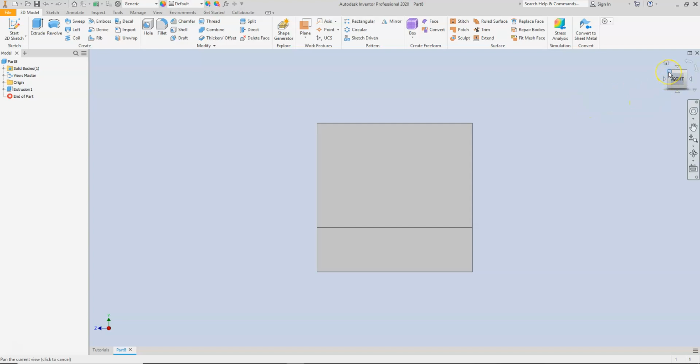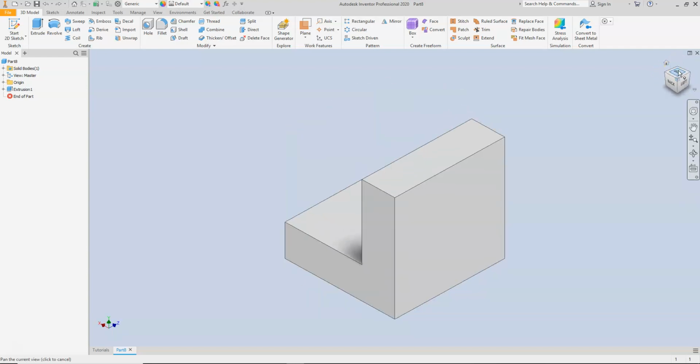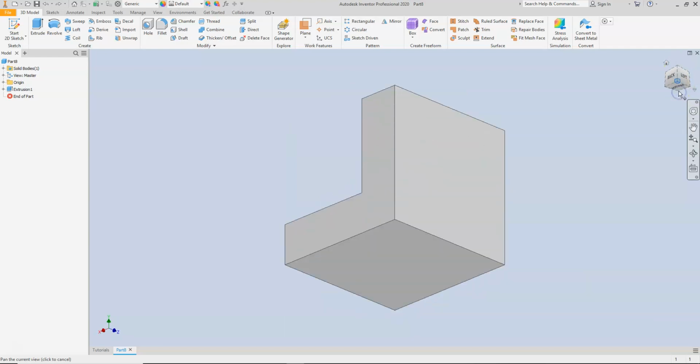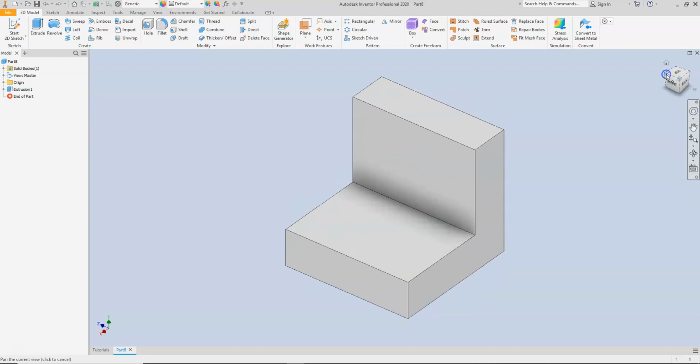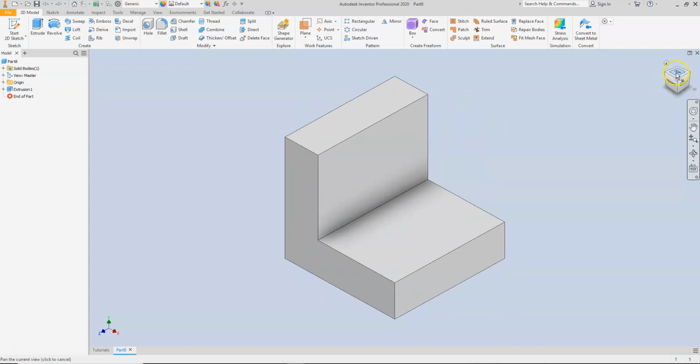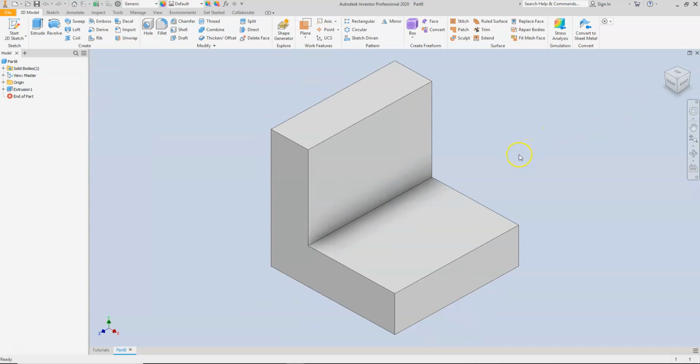Now, what's nice with this also is you can click on the corners of the cube, and it will go to that particular corner. So very handy to just click on that corner sometimes, and I just think this is a really great addition to Inventor. Now, I did tell you to use the F6 button, so if you get into an area and you just want to hit F6, that will quickly toggle that back into the default view.